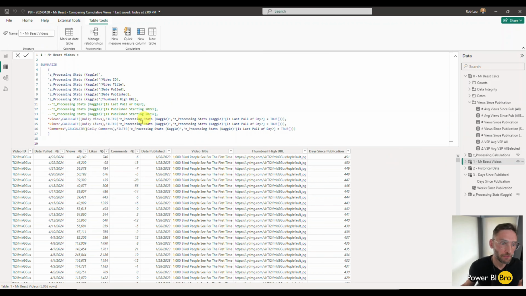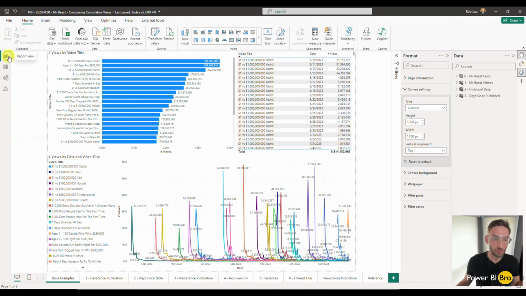So we're first going to have Mr. Beast's video data. Essentially, I've gone through a process to clean this data up. We're going to ignore the processing steps for this. You might see it on the right. We'll get into that later, though, if you want to, but we're going to focus on how to use the data. So essentially, it's the actual data from Mr. Beast's videos from 2023 forward. So what we'll have, very simplistically, in this data set is a video title and the number of likes, the number of views, the number of comments that video received, and the date it was published. So that's the core of the model. It's very basic data, but it's very valuable data, very cool data.